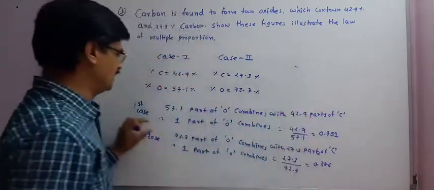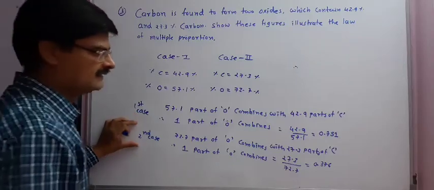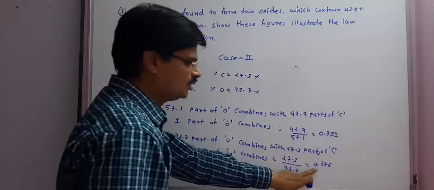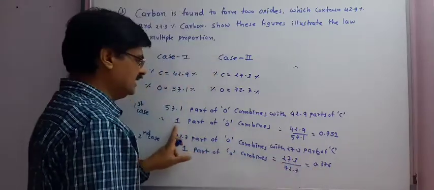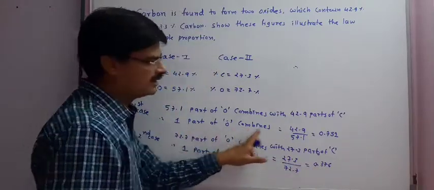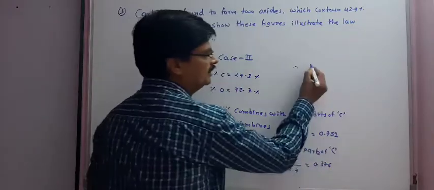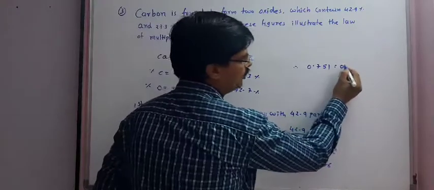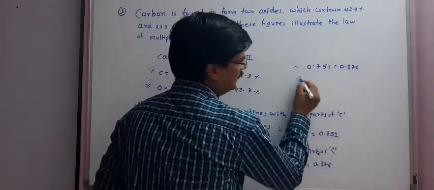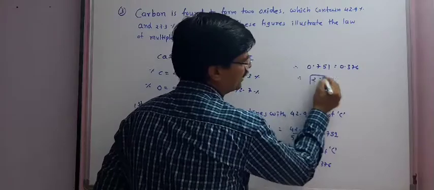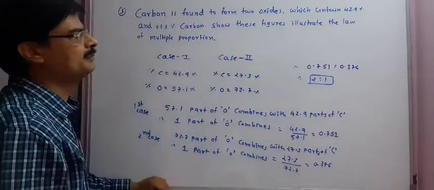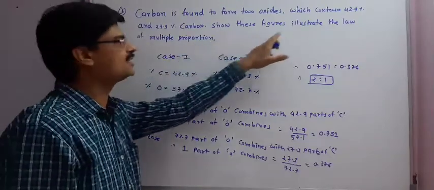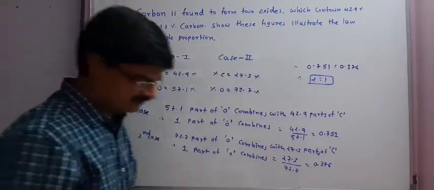From this calculation, in the second case 1 part of oxygen combines with 0.376, and in the first case 1 part of oxygen combines with 0.751. So 0.751 is to 0.376, which is nothing but a 2:1 ratio, that is a simple multiple. So from this data we can say that this data illustrates the law of multiple proportion.